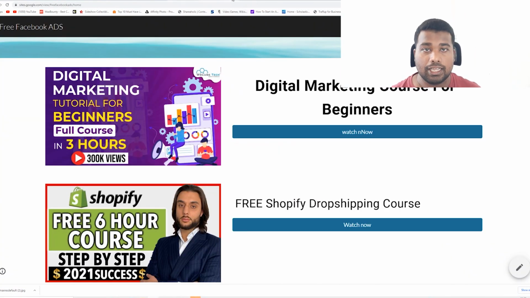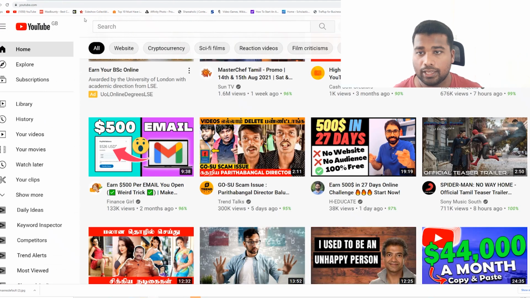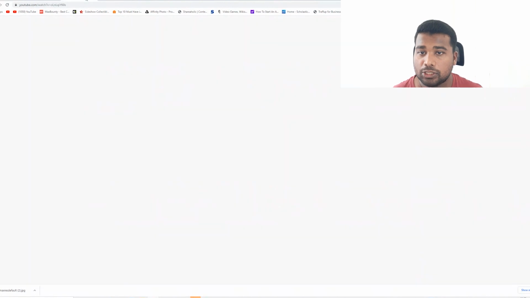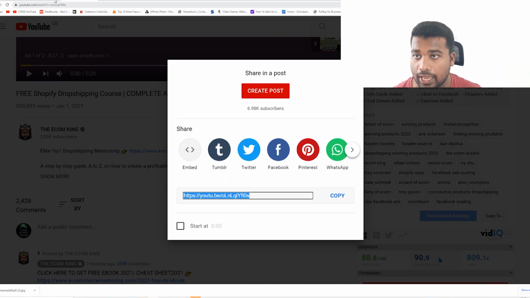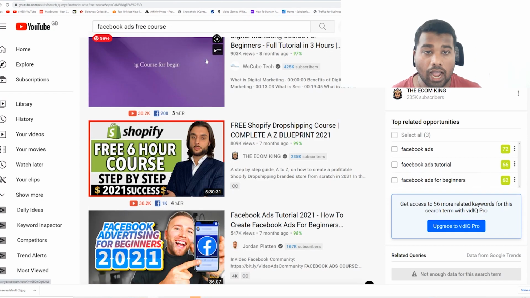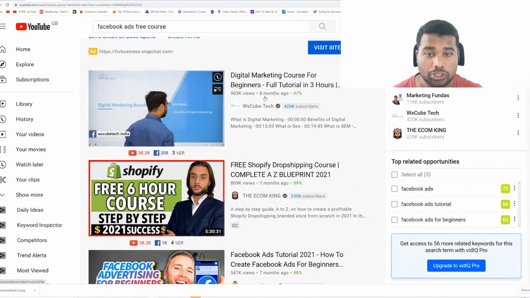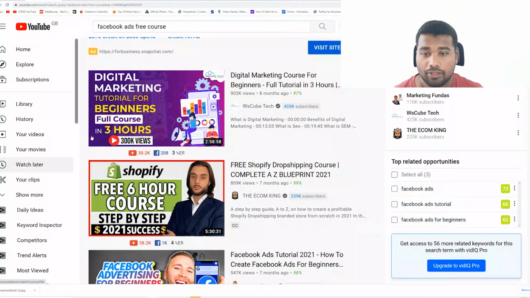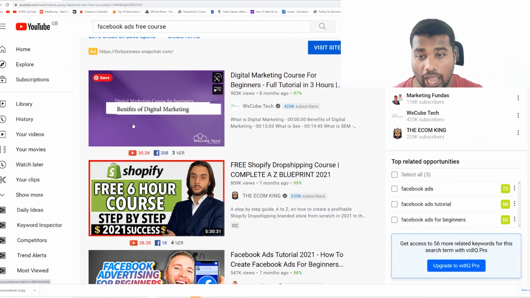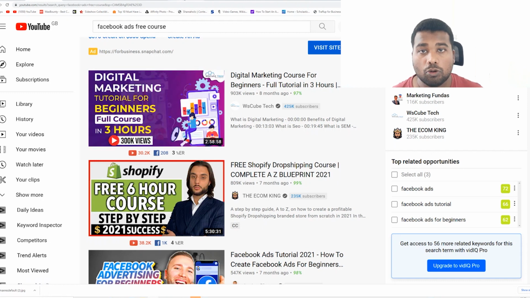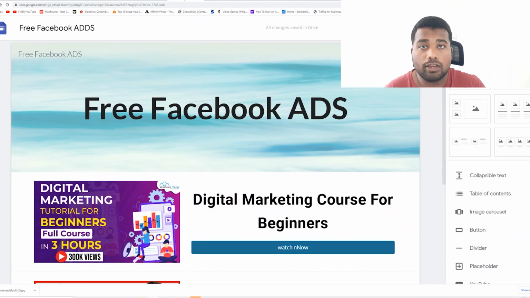Simple and easy. This method works with any topic that you are interested in. It could be cooking, gaming, pets, whatever topic you're interested in. Find those videos and make sure those videos are published this year, not all videos, and with a higher view rate. Then install vidIQ tools, which will allow you to download those thumbnails and build your Google site landing page. It's completely free.